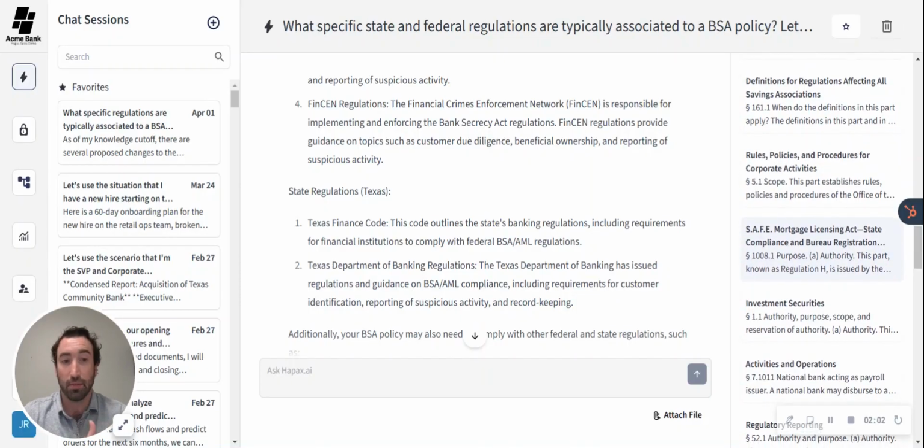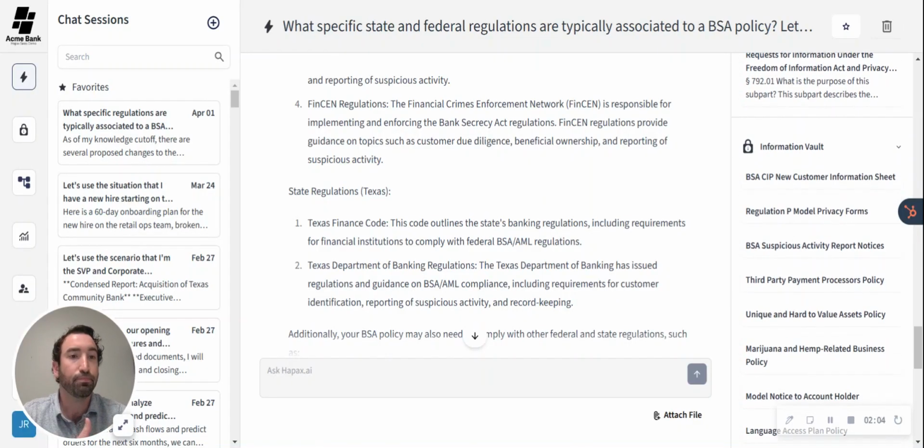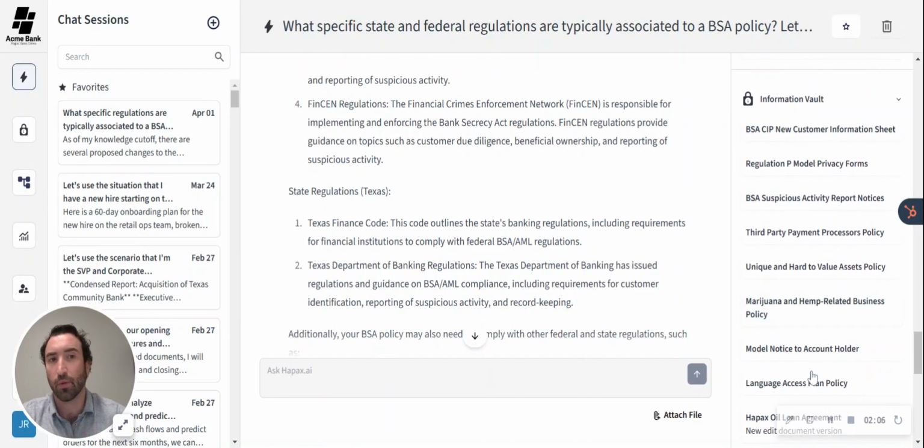So same thing goes for information that lives within your information vault. Obviously, there's a ton of regulations for this example. But this is where you could also see what other information in our info vault Hapax is citing in its answer, so we can always show that work. Once again, Hapax is not a black box. It's always going to show you why the output is what it is.